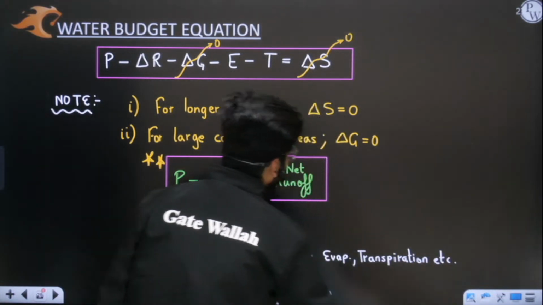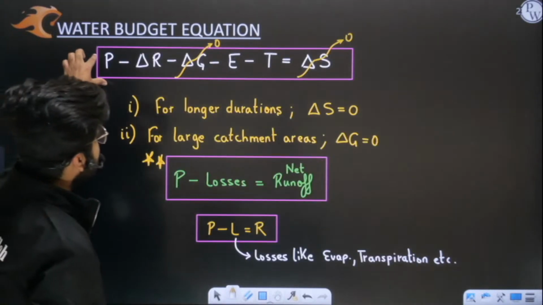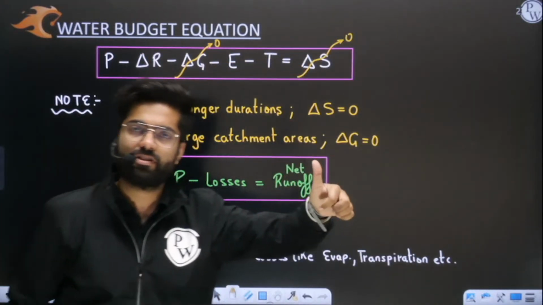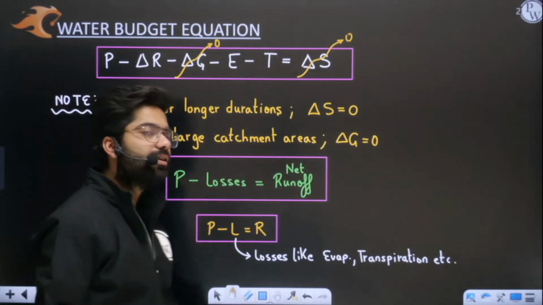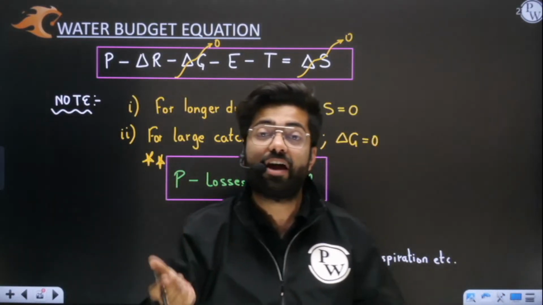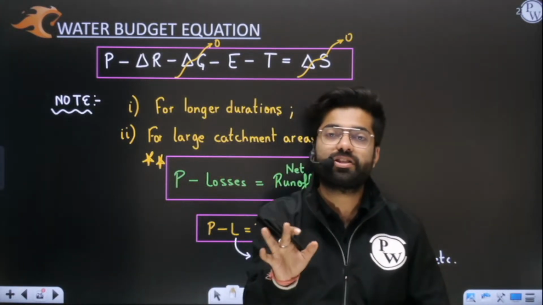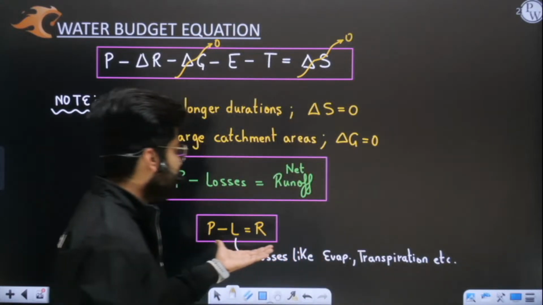So I hope this entire water budget part is clear to you. You can remember this equation also. This is the full version of the basic equation, and this is the simplified version. This is the version which we have to remember if we want to solve questions in the exam. In most of the questions you will see that this simplified equation has been asked.